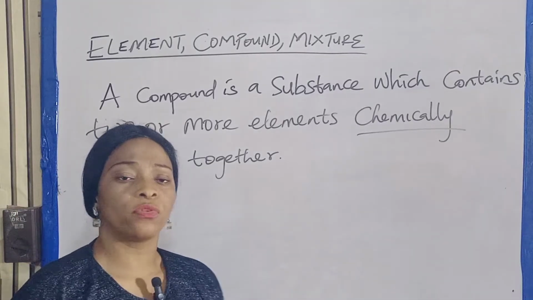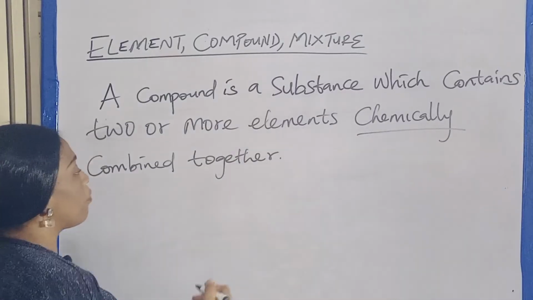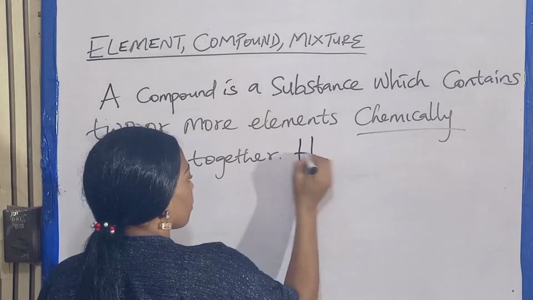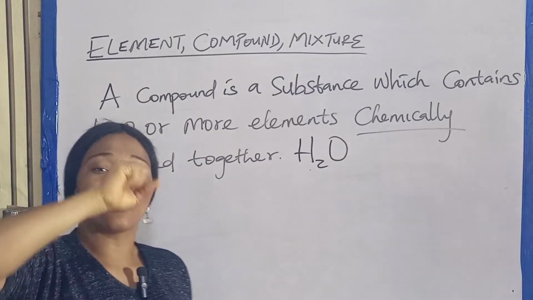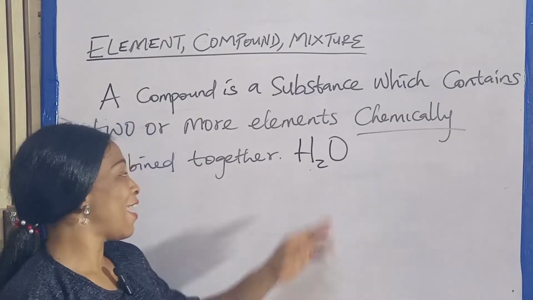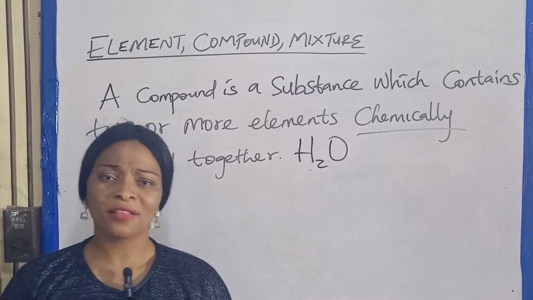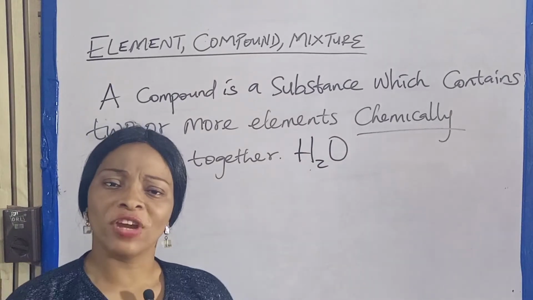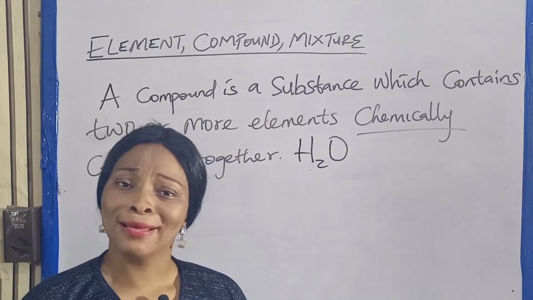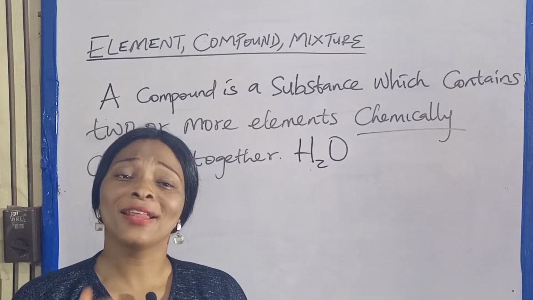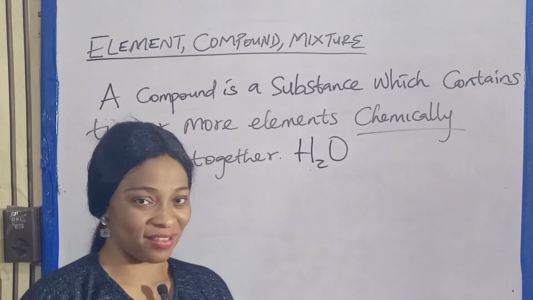Let's look at examples of a compound. An example of a compound is water. Water is a compound. Why? When you bring your water to drink, it contains hydrogen and oxygen. But let me ask you, when you bring your water to drink, can you separate hydrogen and then oxygen one side? It's not possible. So you say it is chemically combined, you cannot reverse it.